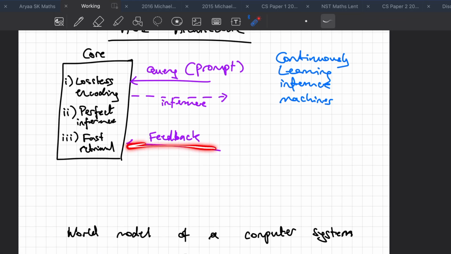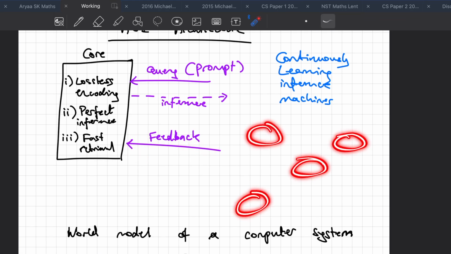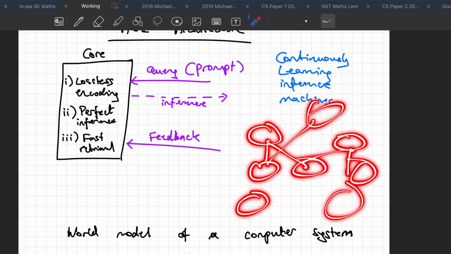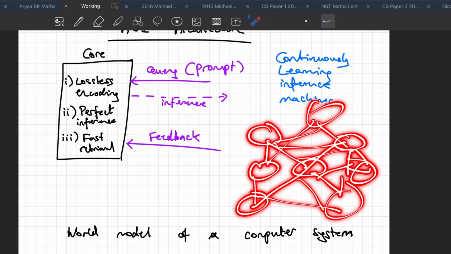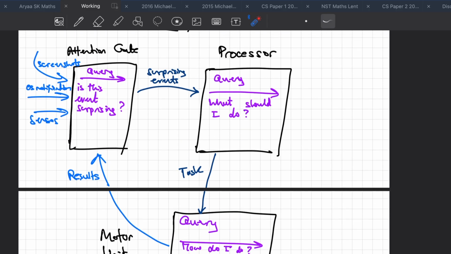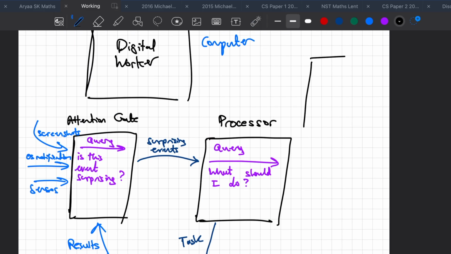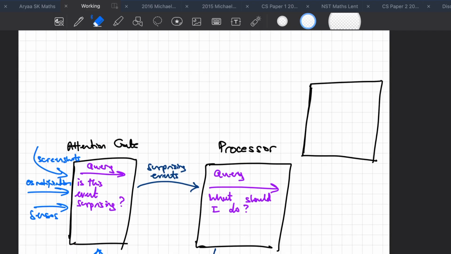And feedback is crucial because it's with feedback that you can decide the best way to structure your internal memory network. Feedback is what allows you to build up confidence in specific synapses, which allows you to make more confident decisions next time, which feeds into perfect inference. And so we need to actually build a feedback component as well. In the brain this would be like the amygdala, but it's not really the same thing, like the emotion regulation. I'll just write this up. But we can just call this the feedback center. It's almost like a loss function in a sense.